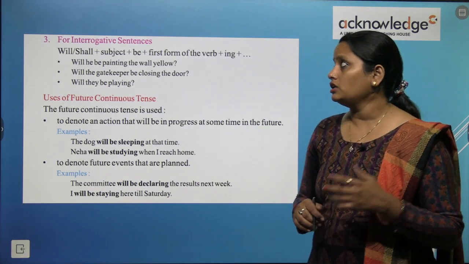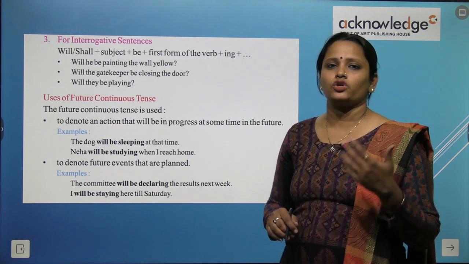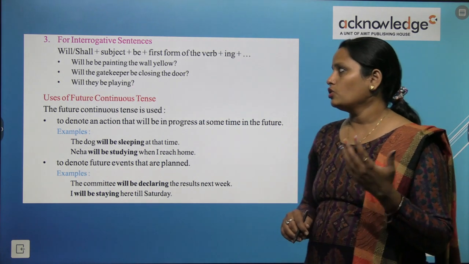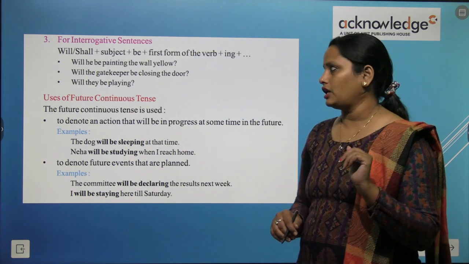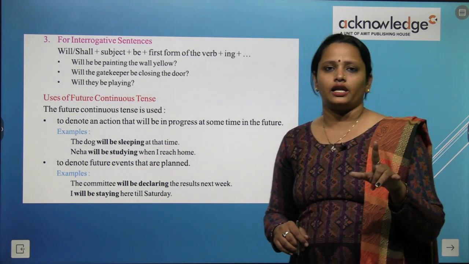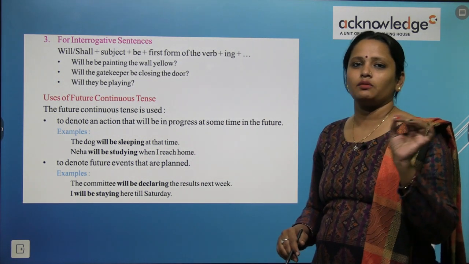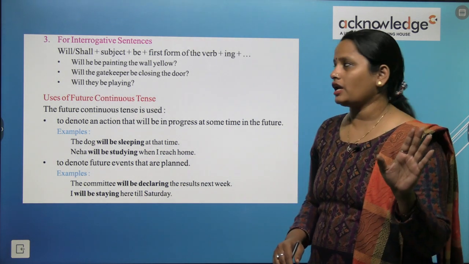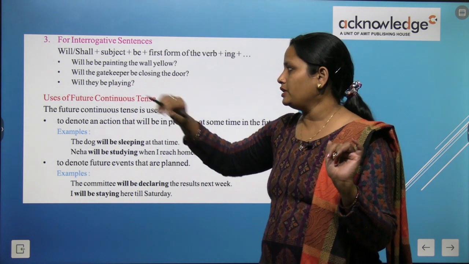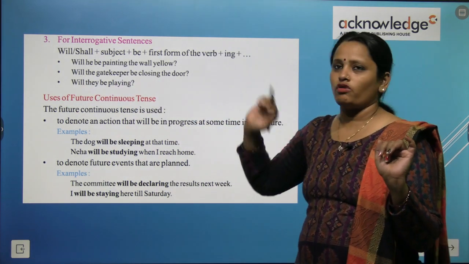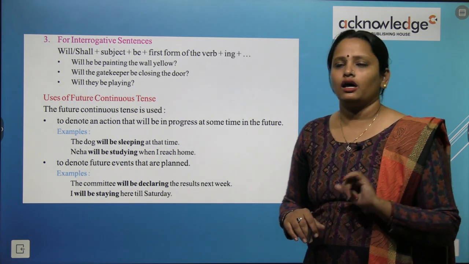Next comes the interrogative sentences. आप future continuous tense में interrogative sentence कैसे बनाते हैं? कुछ नहीं करना है, will shall को हमें starting में लगा देना है, उसके बाद हमें subject लगाना है, उसके बाद हमें be लगाना है, क्योंकि हमने will के साथ be या shall के बाद be यूज किया है. So will comes in the starting, then subject, और उसके बाद be, and the first form of the verb लिखना है and then उसमें हमें ing लगा देना है.